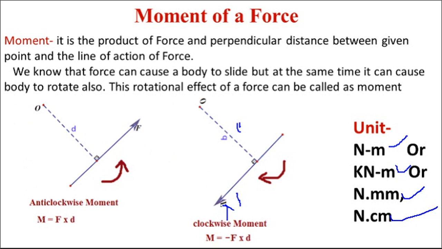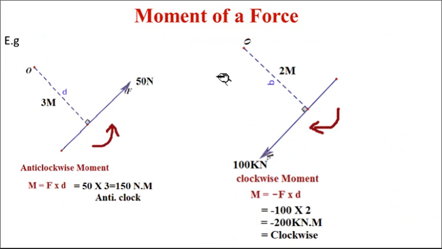Now, for the sake of understanding, I have shown the moment with some examples. Here I have shown the magnitude of force as 50 Newton. The arrow is in this way, and the distance between point O and the line of action of the force is 3 meter.